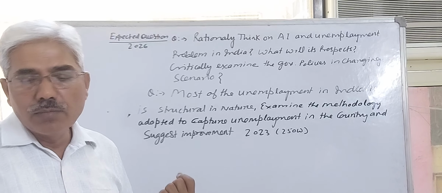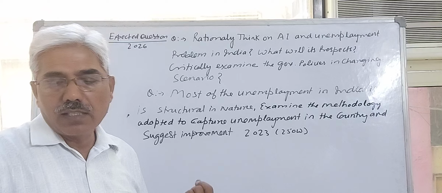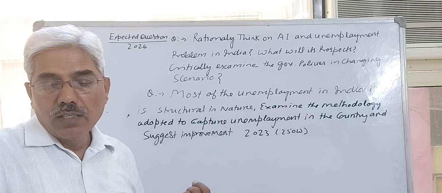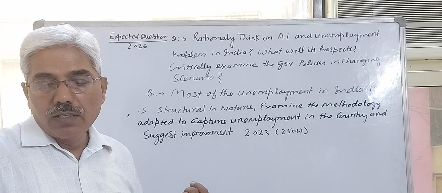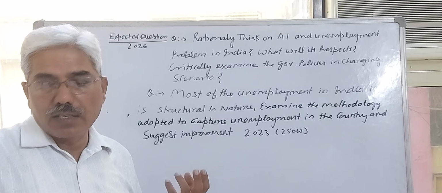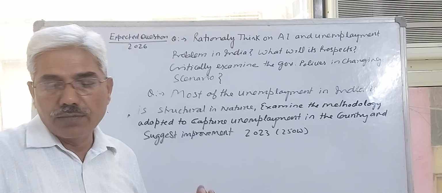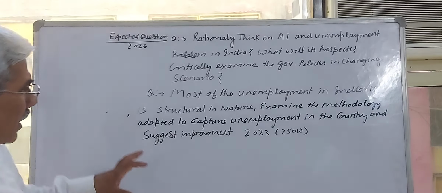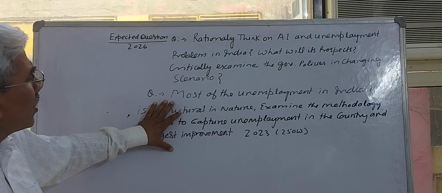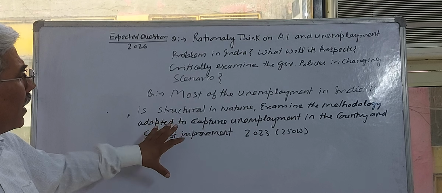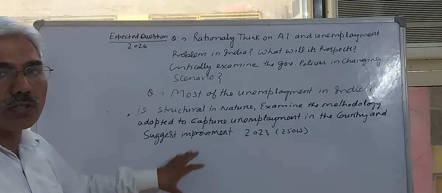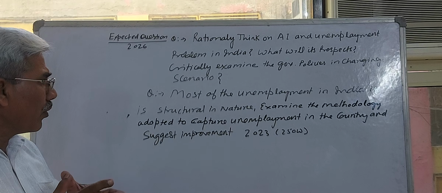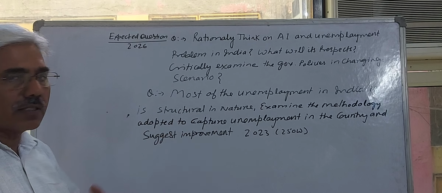And last one is multi-dimensional metrics like labor force participation rate, employment to population ratio, employment quality indicators such as availability of social security, wage, entertainment, health facility, school facility, etc. You can include these points in answering this question. If you do so, definitely you can write a better answer to this question. This is very clear, what I explained to you. All these points you have to include in these explanations.